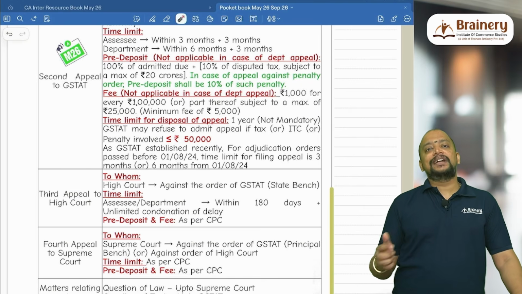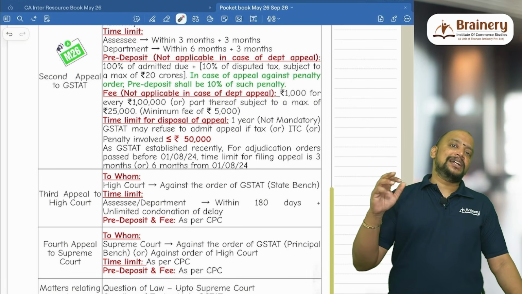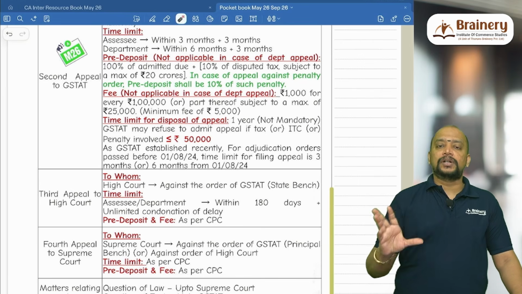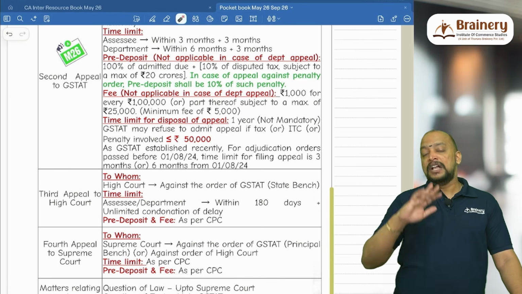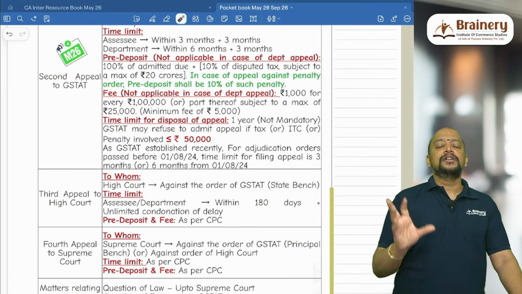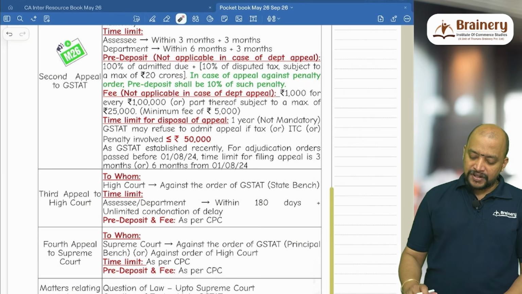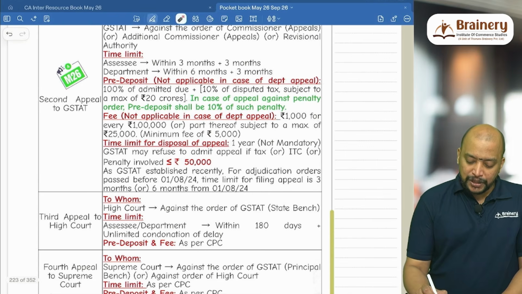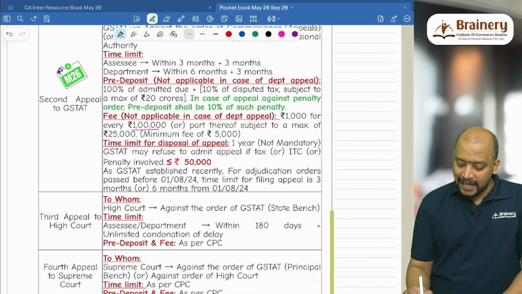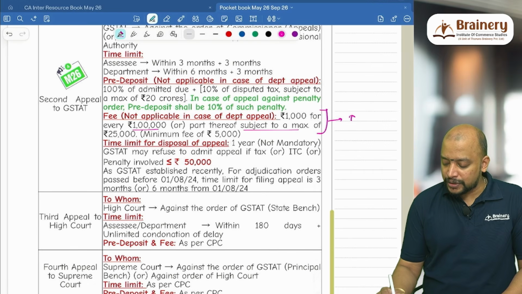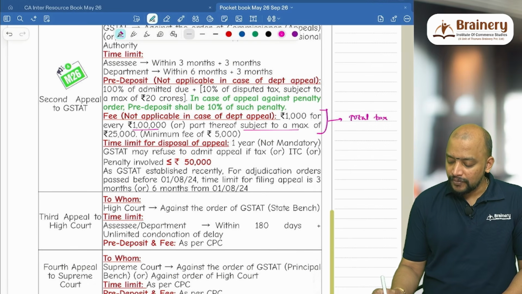And what if it is a penalty of 28 lakh 40,000? So for 28 lakh 40,000 it would be 29,000, but the maximum is only 25,000. This is the total, both under CGST as well as SGST. We don't have to pay it separately. This is the total, so we need to see the total tax. But for this particular appeal fee, when we are counting 1 lakh or part thereof, what we need to see is the total tax or penalty in dispute.